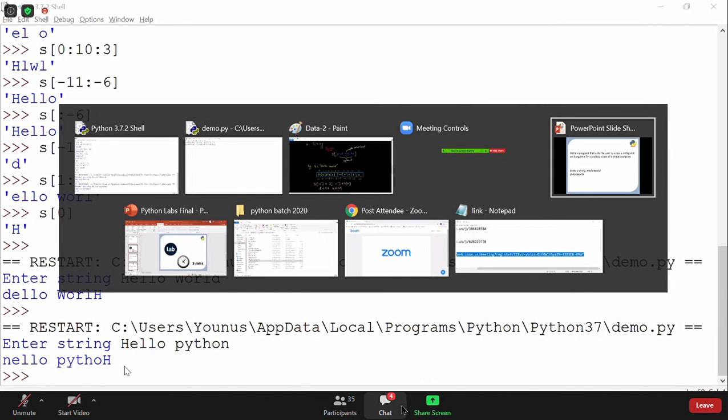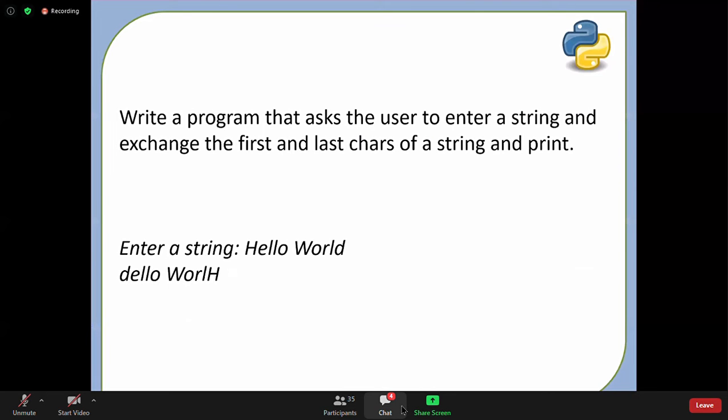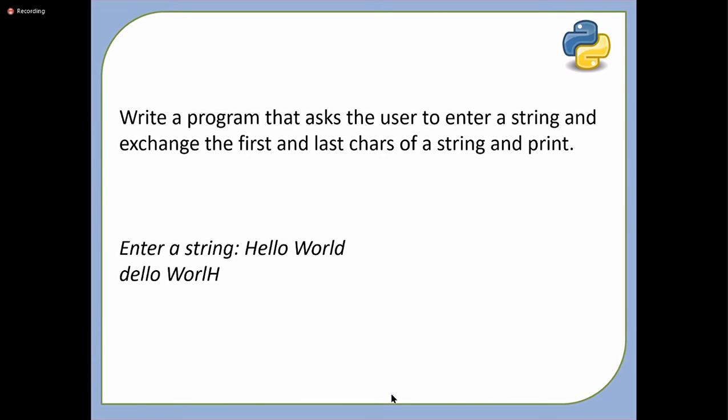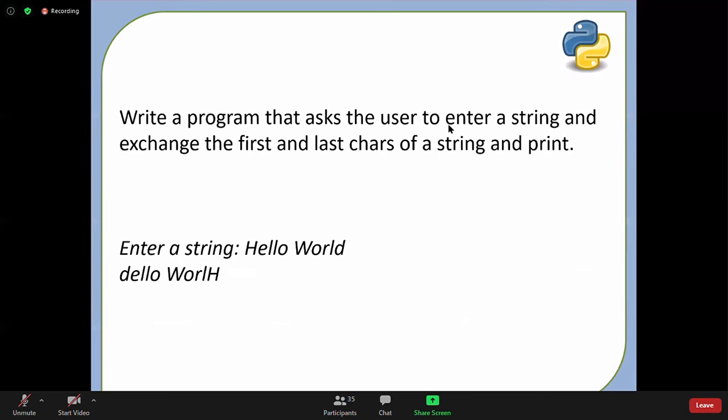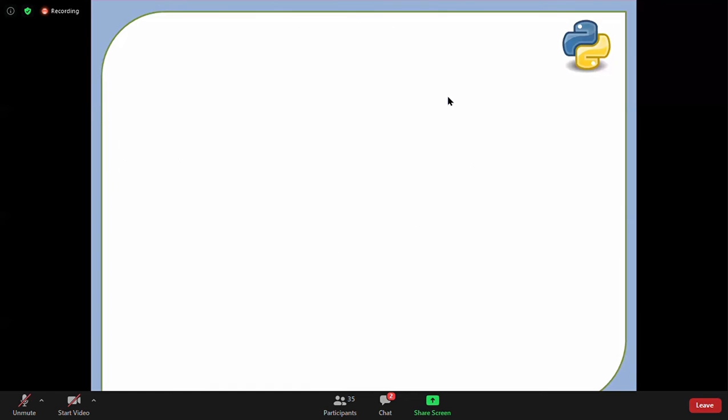Okay, shall we go for the next lab now? I hope this lab is clear for everyone: write a program to ask the user to enter a string and exchange the first and last character of the string. Okay, perfect. Let's go with the next thing now.